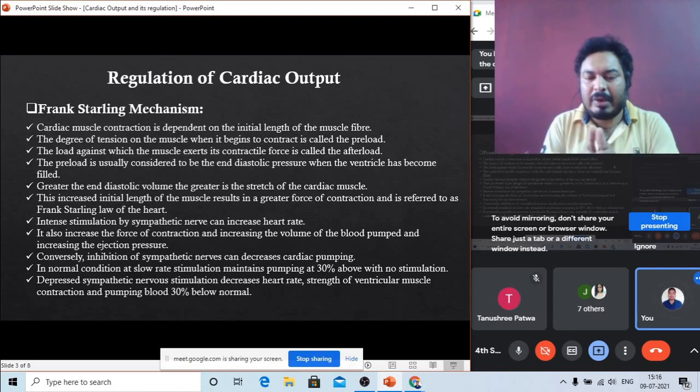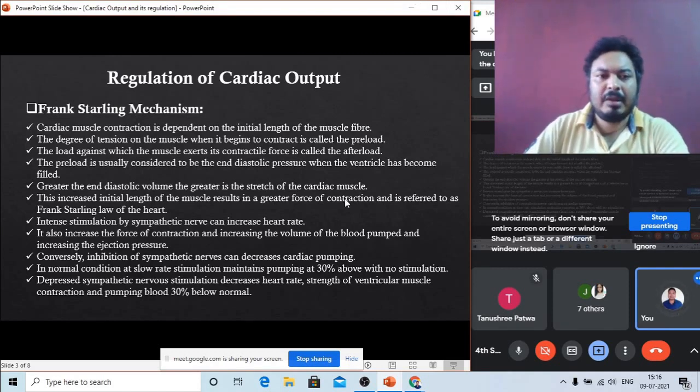Just like the same, when the heart muscles are relaxed, the muscles are also being pulled like that. So when the muscles are pulled during the relaxation of the heart, they give a tension to the muscle, and this tension is called preload tension. Preload tension.